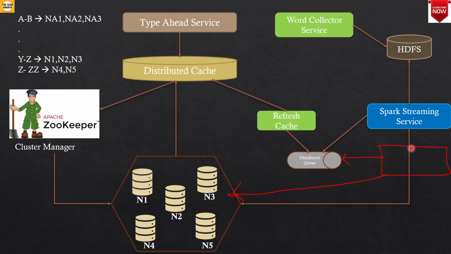So this has to be done every hour or so, maybe 40 minutes or an hour, you can decide that time. That can be a configurable time basically. And once that time period or that schedule is hit, you can go and update each of these nodes, so that your trie is always updated with the values which are most frequently searched in the recent time or in the last 1 hour or so. You can think of it like how the trending service of Twitter works.